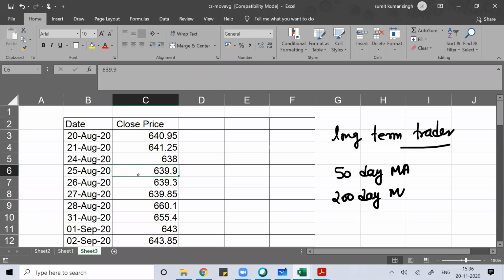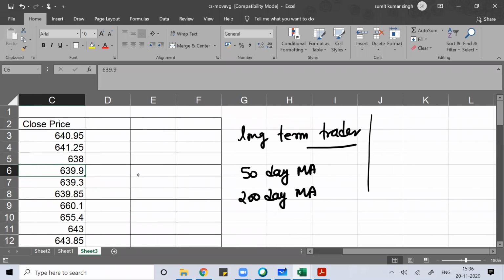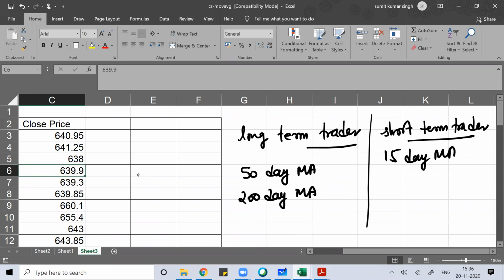Short-term traders compare a 15-day moving average with the 50-day moving average.